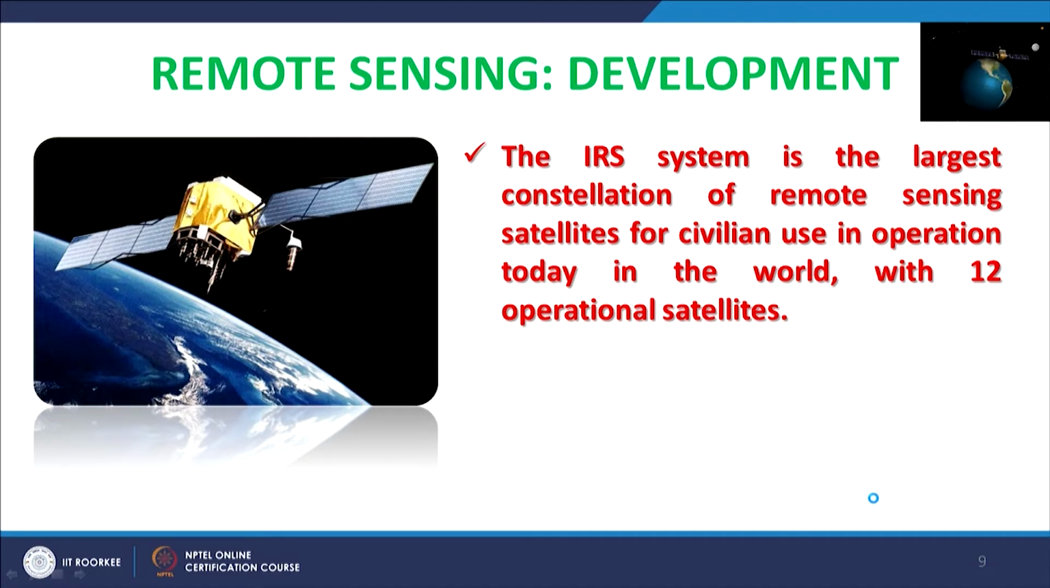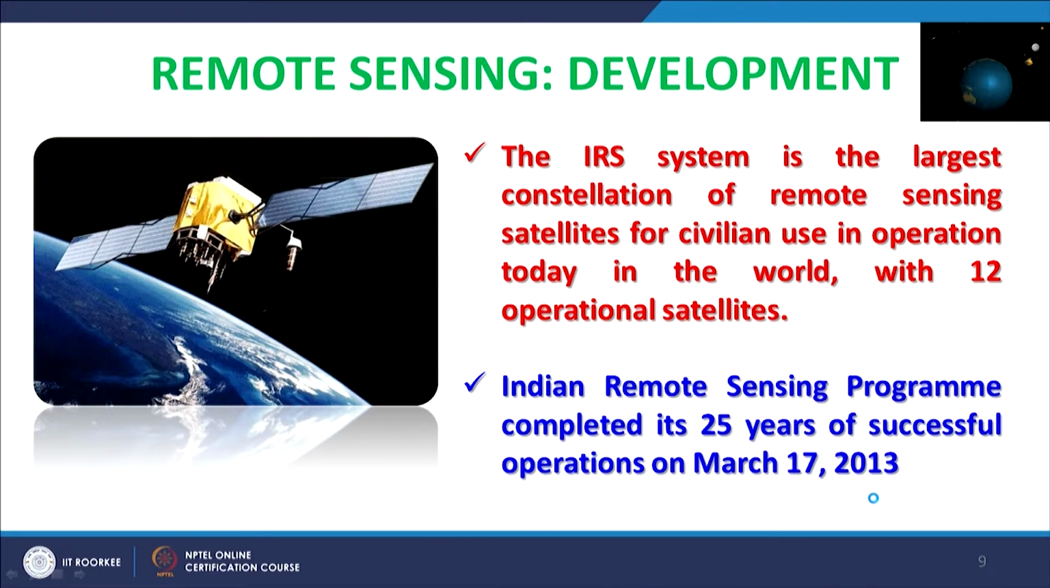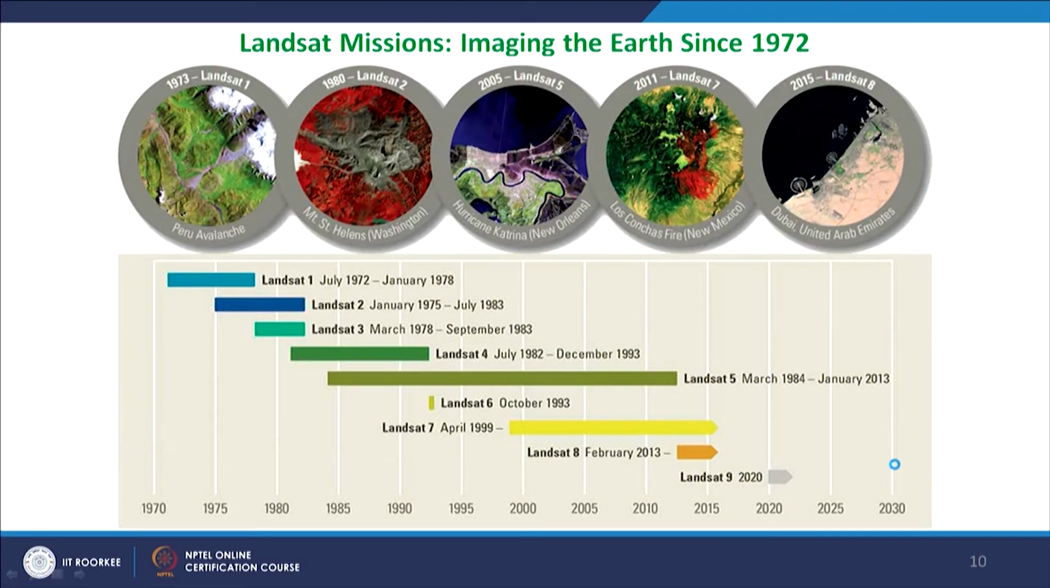So the IRS system is the largest constellation of remote sensing satellites for civilian use in operation for India, and these are global satellites, so they are covering the entire part of the world with 12 operational satellites. So currently India has many more satellites in space. The Indian remote sensing program completed its 25 years of successful operations on March 17, 2013. So we have completed more than 30 years in space.